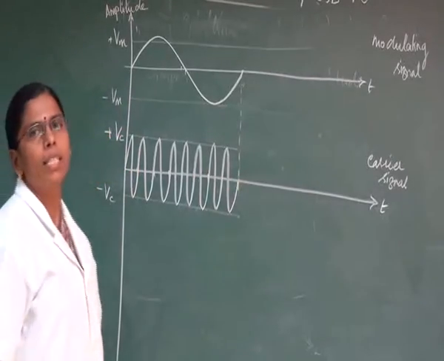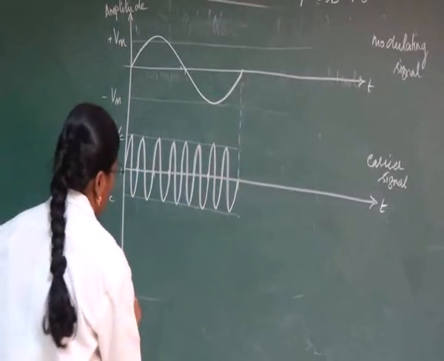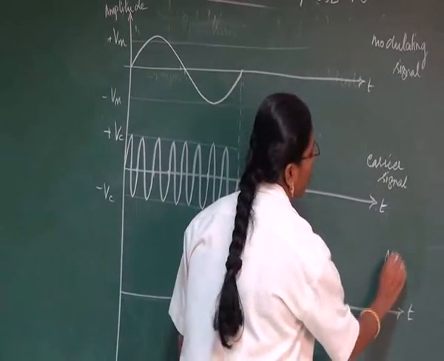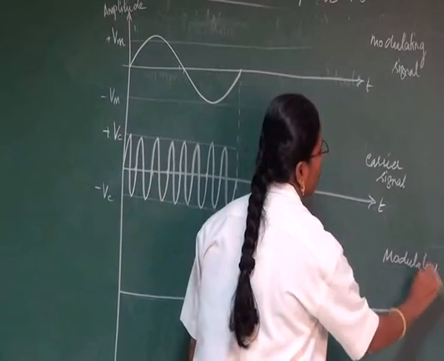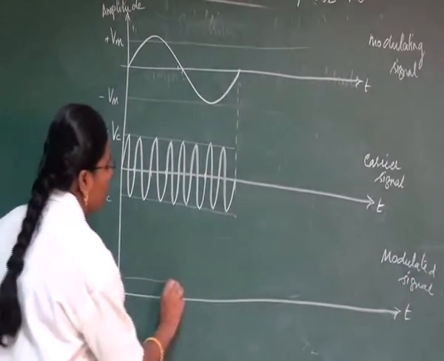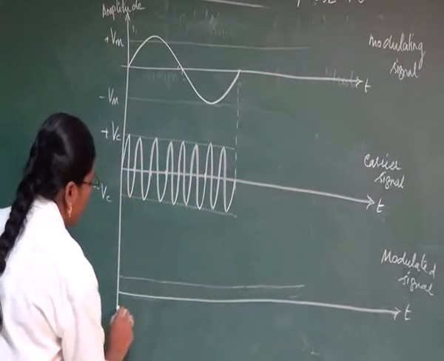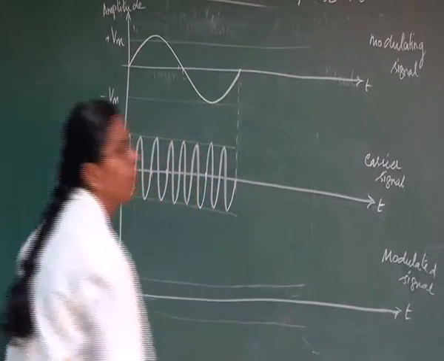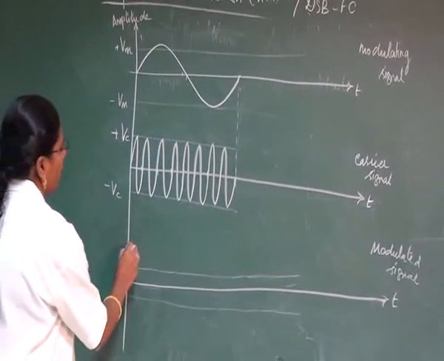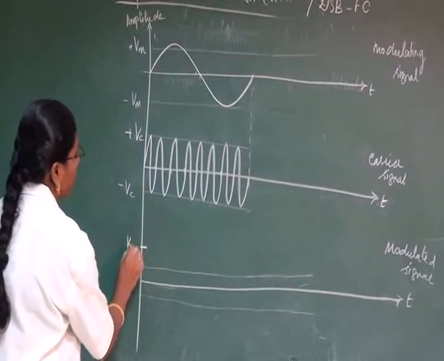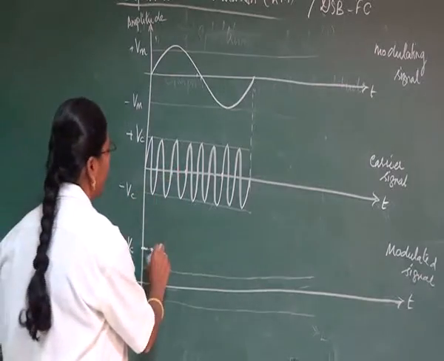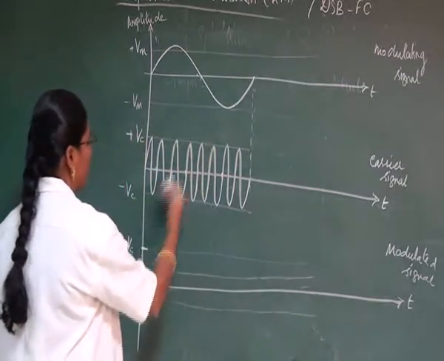Now, drawing a modulated signal, how can a modulated signal be represented? Let us take this as our time axis, and this will be the amplitude modulated signal. Let us have a line which is said to be V minimum. Likewise, at the lower level also let us have a V minimum line, above which we have to place our modulating signal. Let us have an amplitude here, which represents Vc. From the zero line till Vc, we can have a line taken as a reference, over which we will be placing Vm.